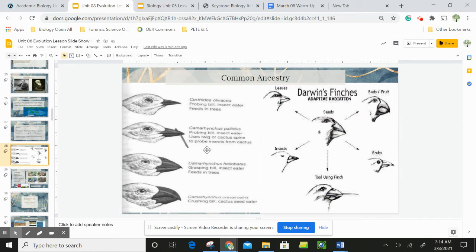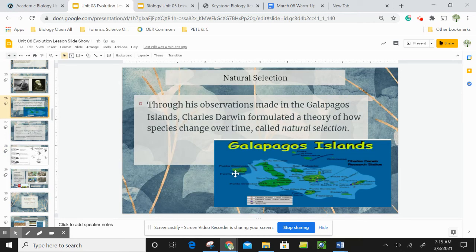If we take a look at some of his observations, he observed the beaks of finches. In Darwin's finches, you can see they have some similarities. Like they're all finches. And honestly, if I saw these birds in a tree somewhere, I'd be like, look at all the birds. Like I don't know the difference between one finch and another. They're pretty. But he was really taking a close look at these beaks, and he said the birds on one of the islands were more adaptive for eating seeds, and others were more adaptive for getting nectar, and others were more adapted for eating insects. And these beaks were ideal for the conditions that they lived in.